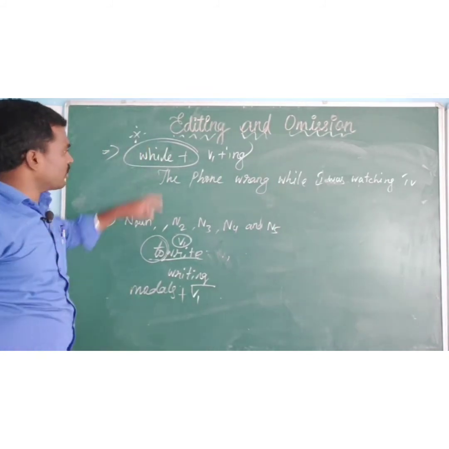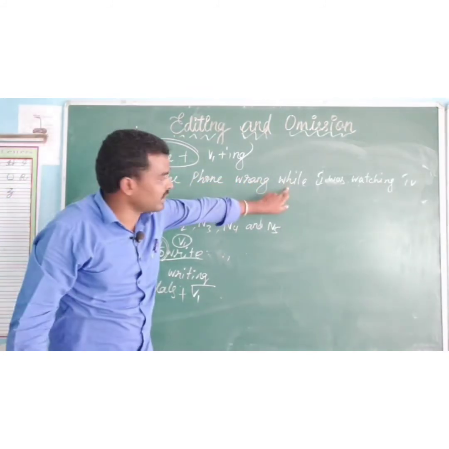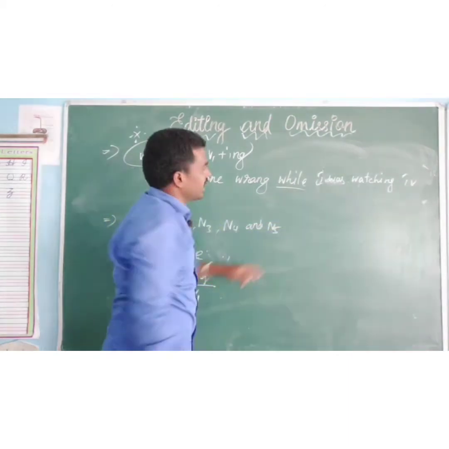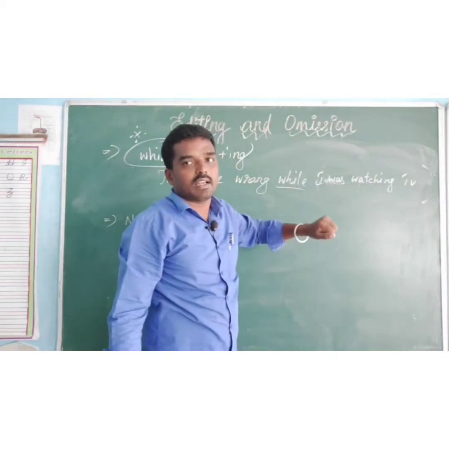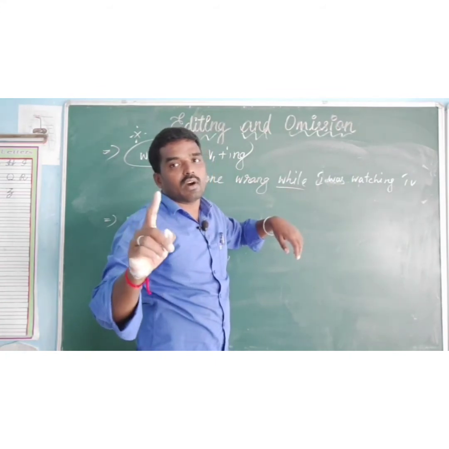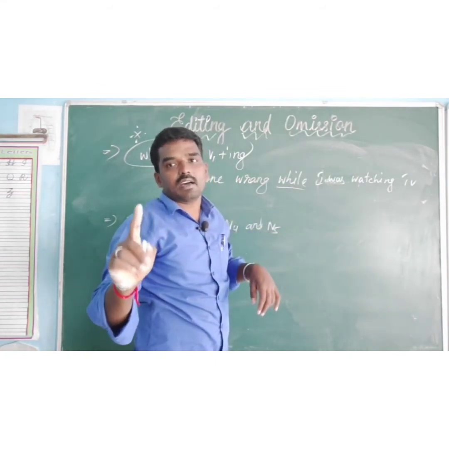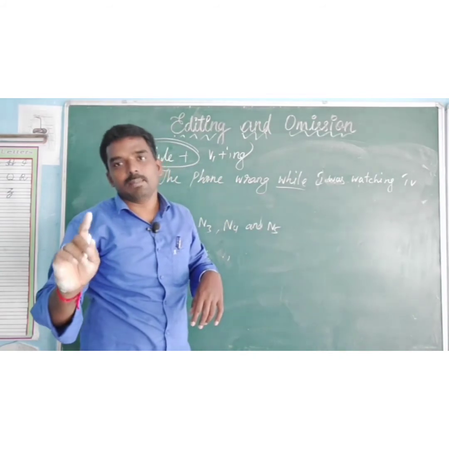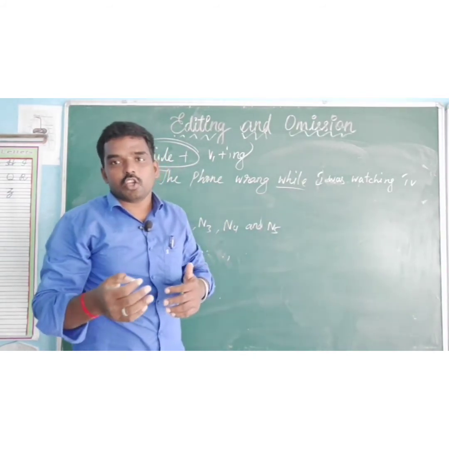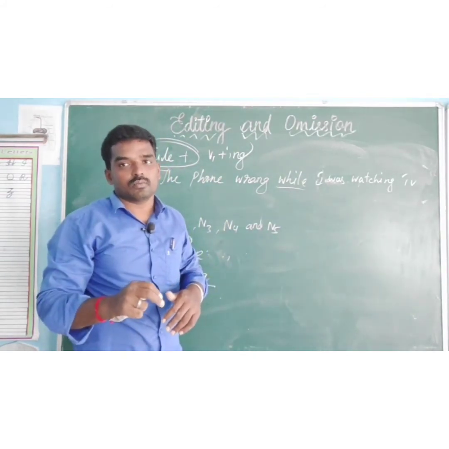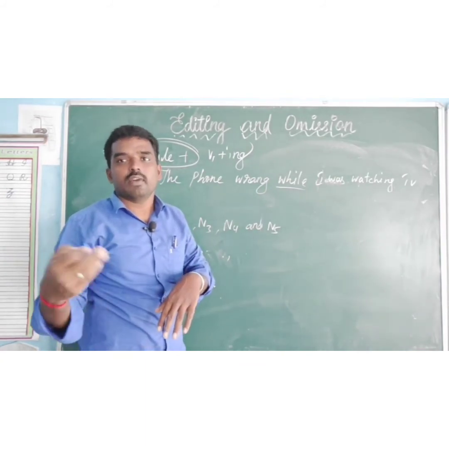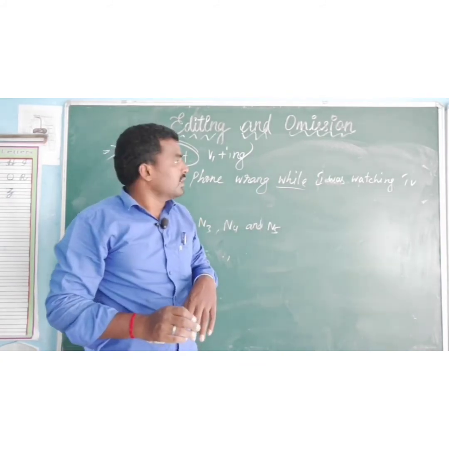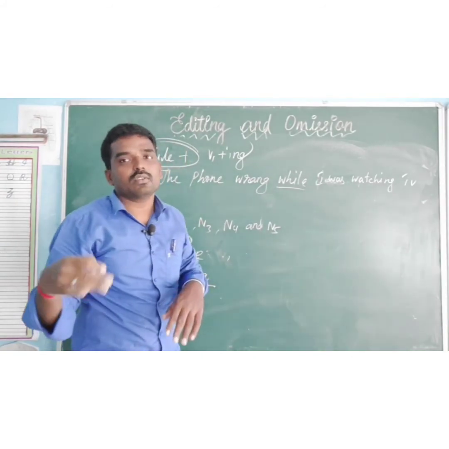For example, here there is while. After that, was watching. Already I told you, if you find am, is, are, was, were, will be, shall be, after that we want to use verb one plus ing in the active voice. In passive voice, we use verb three.